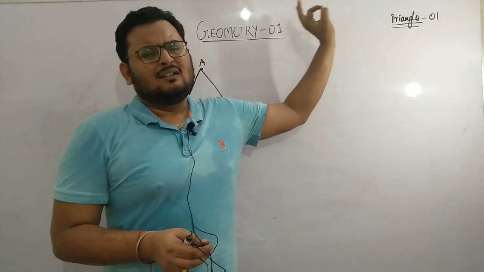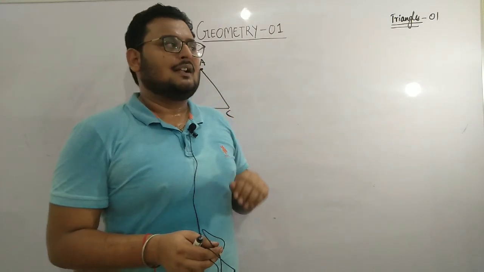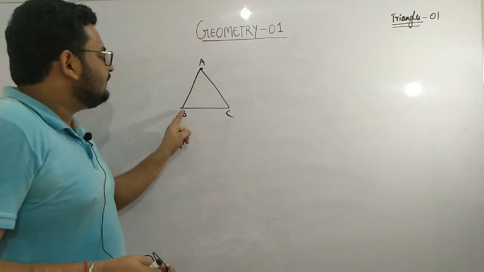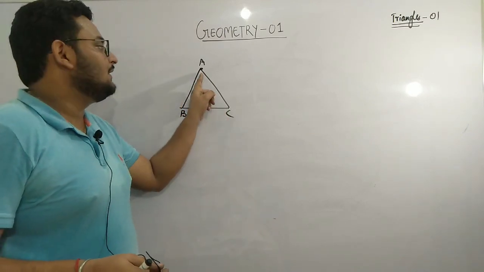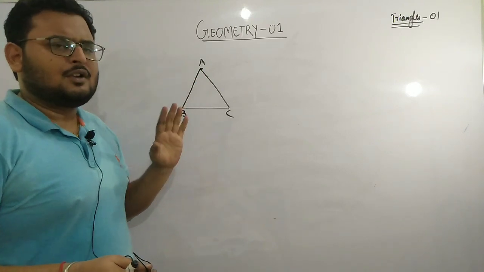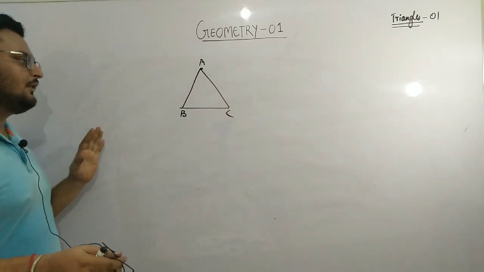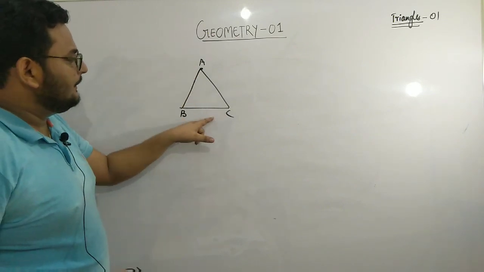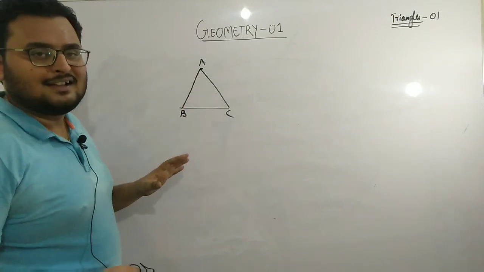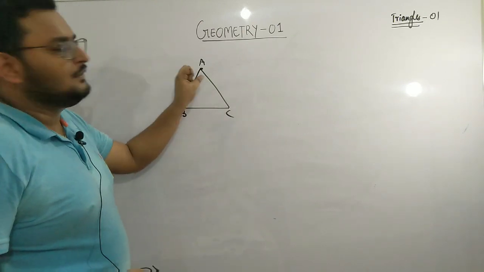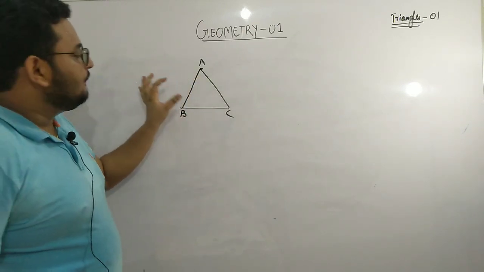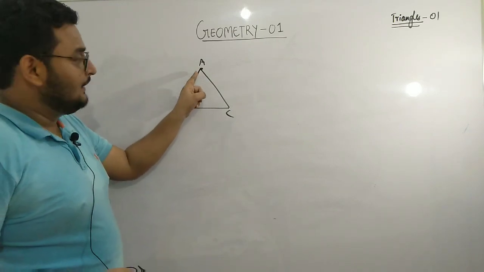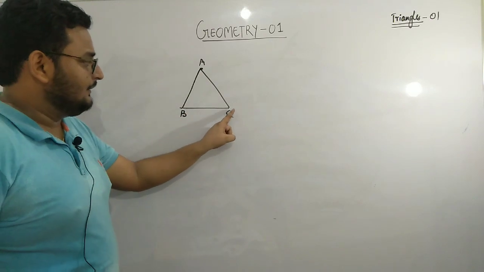You all are very much aware about triangle, that any figure which is bounded by three line segments is known as a triangle. Look at this particular diagram. AB, BC and CA are the line segments, and the boundary of these three line segments forms a triangle, and the triangle has three vertices A, B and C.